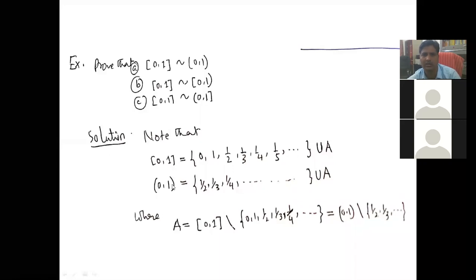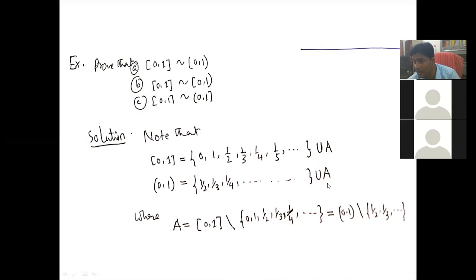Similarly, this is nothing but the closed interval excluding only 0 and 1. So that means A is the same, and from the left-hand side only 0 and 1 are excluded. It starts from 1/2, 1/3, 1/4, 1/5. Only 0 and 1 are missing in these two sets. This is the closed interval [0, 1], so you write all the members of the closed interval.